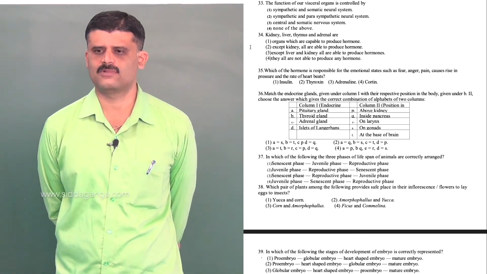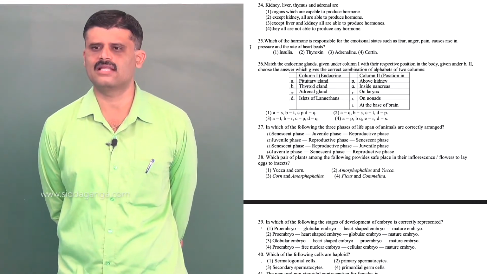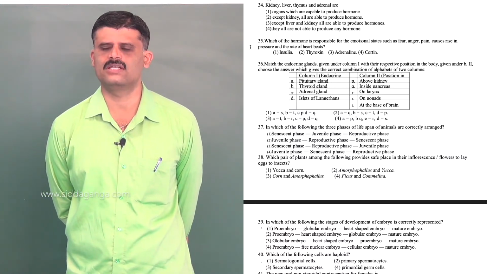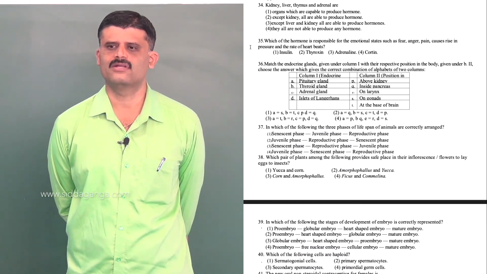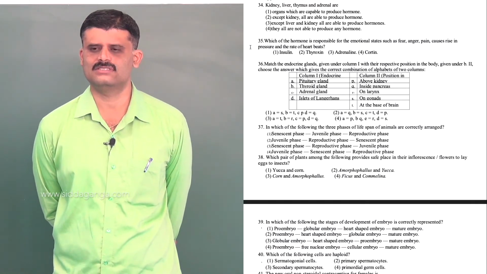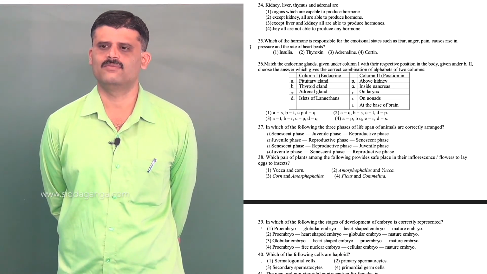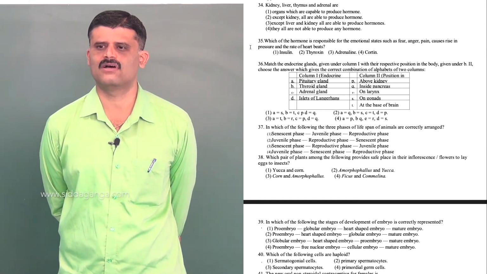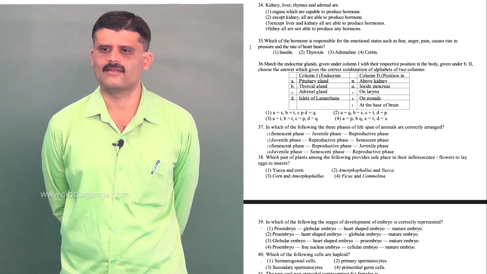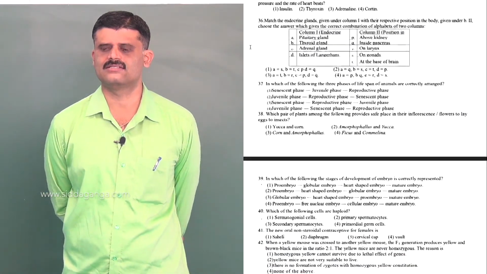Among kidney, liver, thymus and adrenal gland, see, all these organs are involved in production of hormones. Kidney will produce erythropoietin, liver will produce the hormone angiotensinogen. So, thymus, adrenal gland, we all know that. So, all these glands will produce the hormone. So, organs which are capable to produce hormone is the common option. So, option is 1.